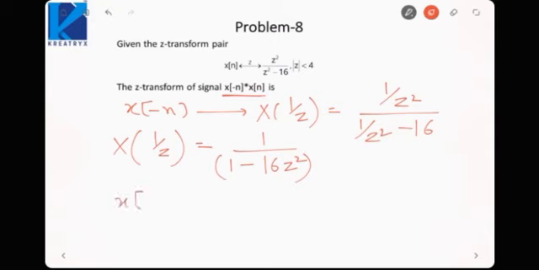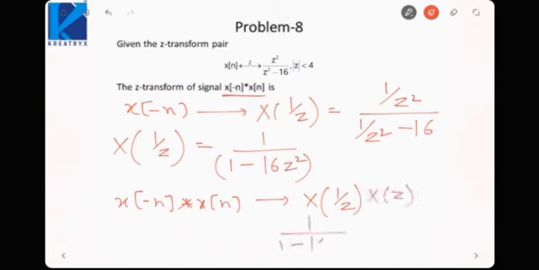Now I know x[minus n] is convolved with x[n]. So z transform would be X of 1 by z multiplied by X of z. So it would be 1 upon (1 minus 16 z square) into z square by (z square minus 16).